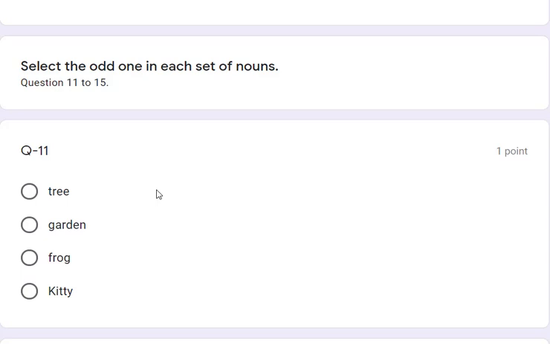You see in question number 11: tree, garden, frog, and kitty. So you see here, tree, garden, and frog, all 3 are common nouns. And kitty is a proper noun. So the correct answer will be kitty.